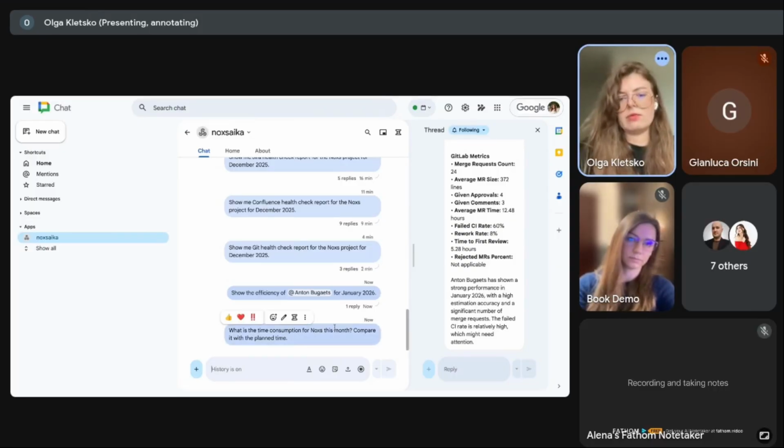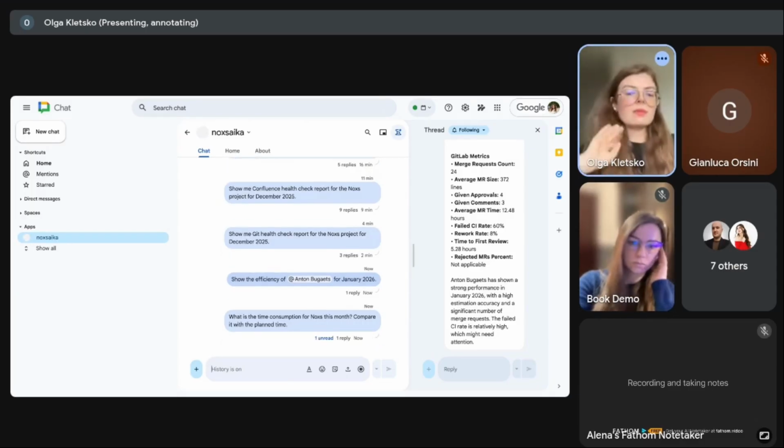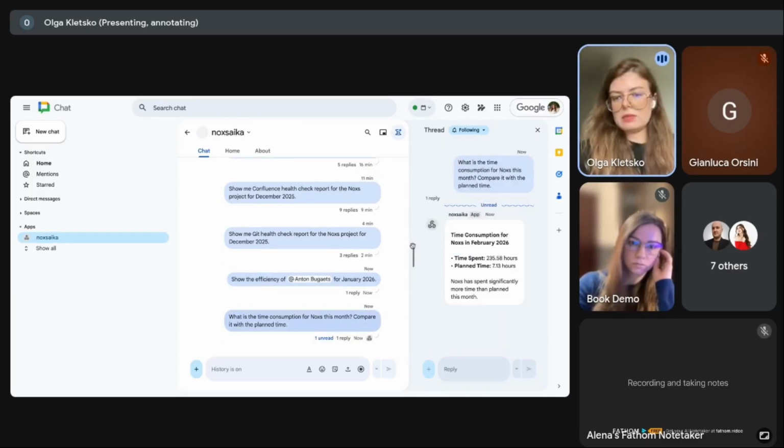In our case, we have Noxs with connected tools, so it will show just the required statistics based on the tools that are connected to Noxs. And we can make decisions quicker about some periods and maybe questions.